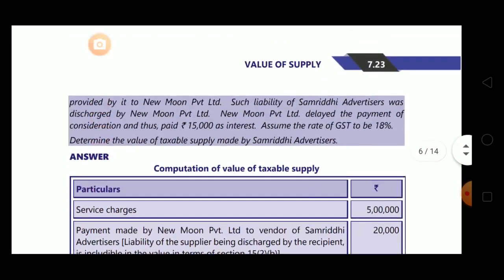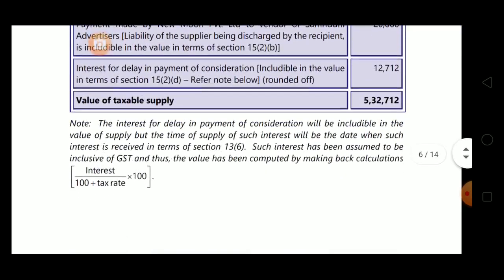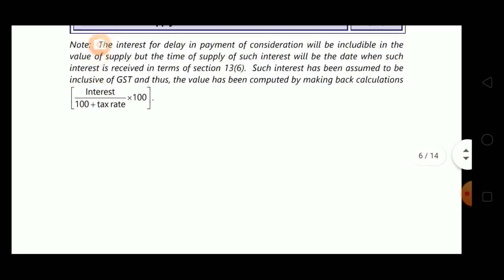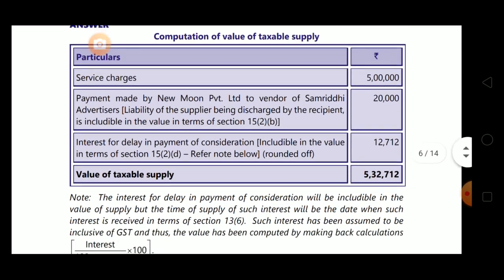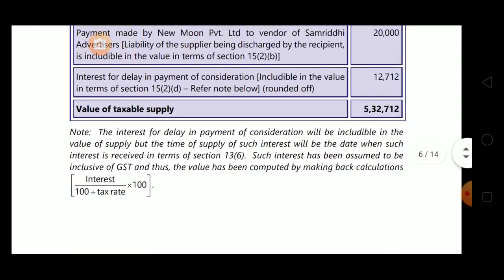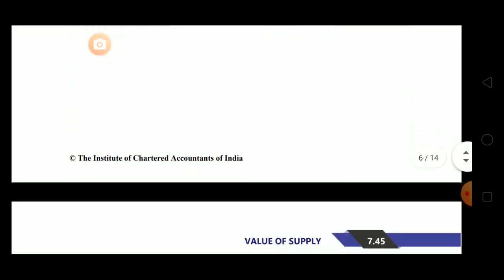So what was the amount of late charges? It was 15,000. So 15,000 divided by 118, they have not done the calculation here. You can just calculate and see. 15,000 divided by 118 into 100. So that comes to 12,712. So that will be included in your value. So the value of taxable supply will come to 532,712. Okay. So this completes our illustration 2.